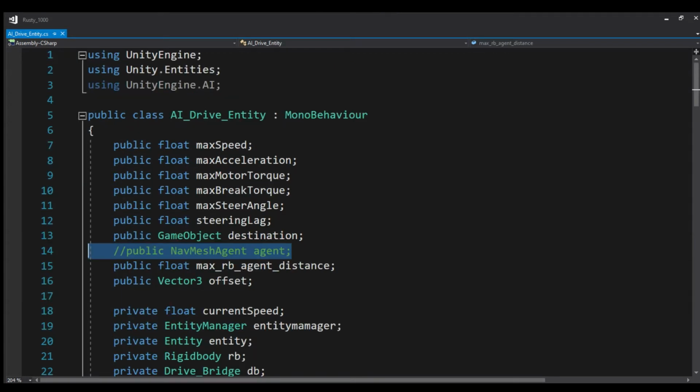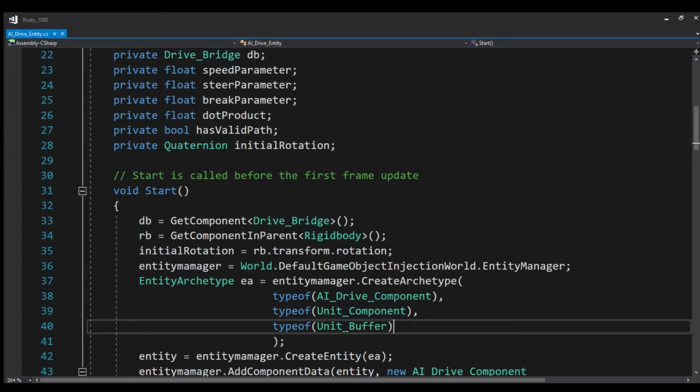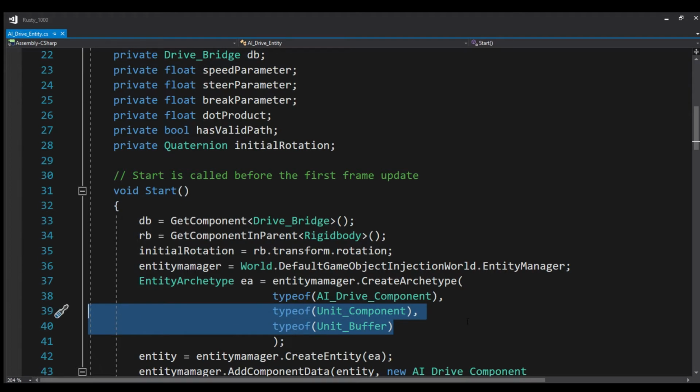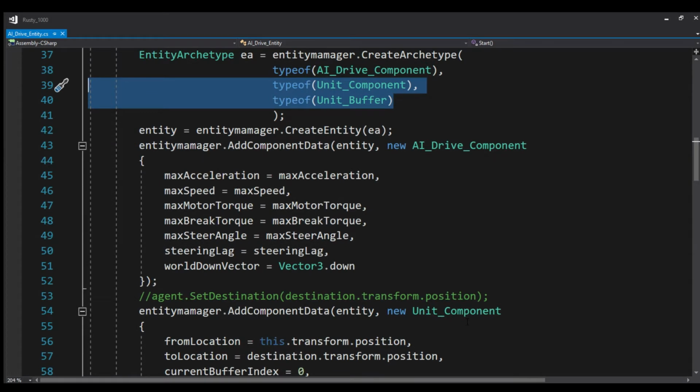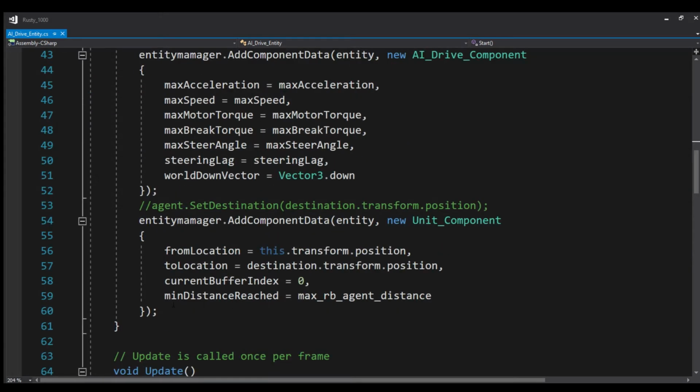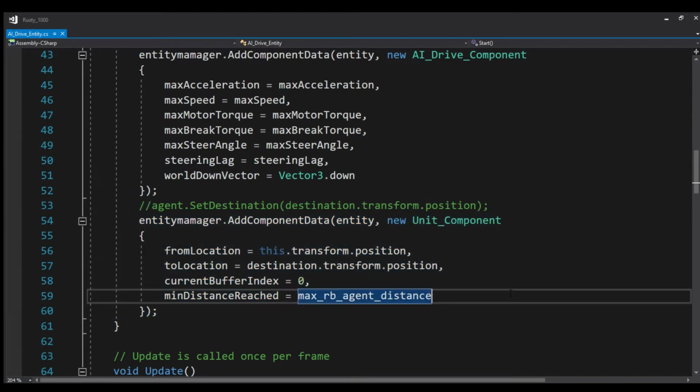We are now in the AI drive entity class. We don't need the NavMesh agent as unit component and unit buffer will be attached to our car itself. In other words, our car will be the agent and will have all the information about the path. We can finally comment the time-consuming SetDestination call and initialize unit component to trigger pathfinding. Since our destination is stationary for now, we will be doing this in the Start method.